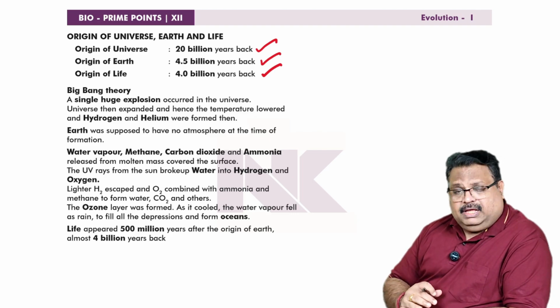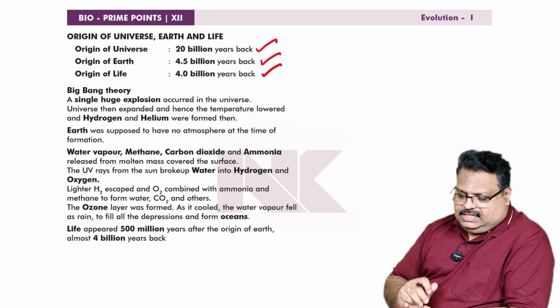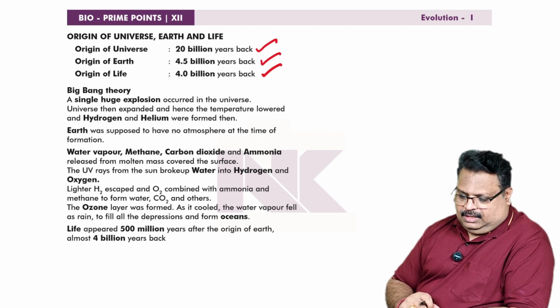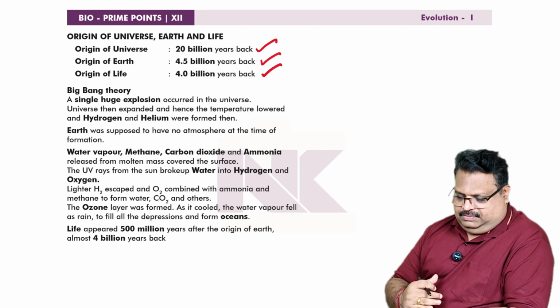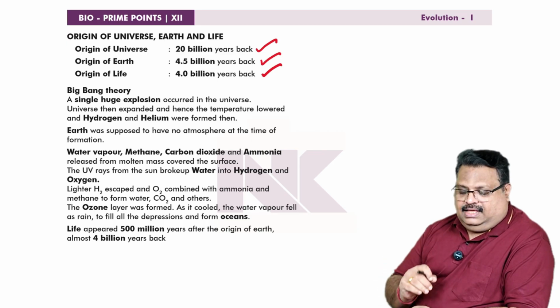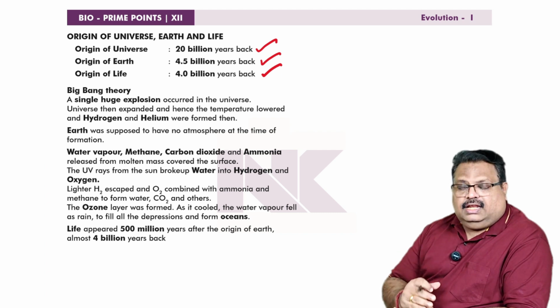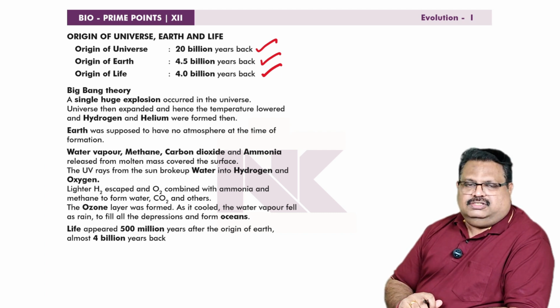There is a theory called Big Bang theory. A single huge explosion occurred in the universe. Universe then expanded and hence the temperature lowered. And hydrogen and helium were formed then. This theory explained the origin of universe. It's a big explosion and the concept is called Big Bang theory.